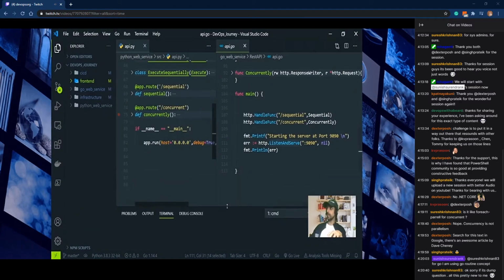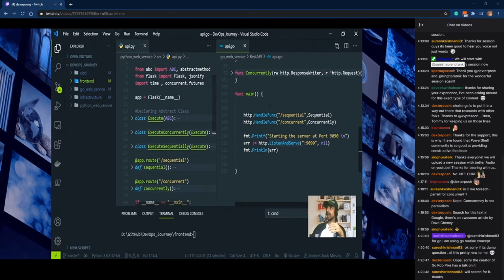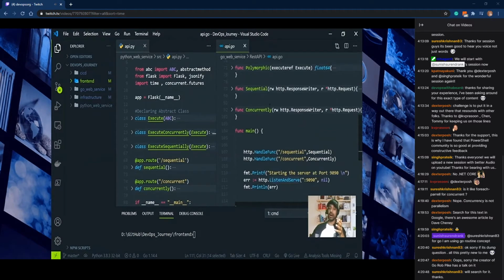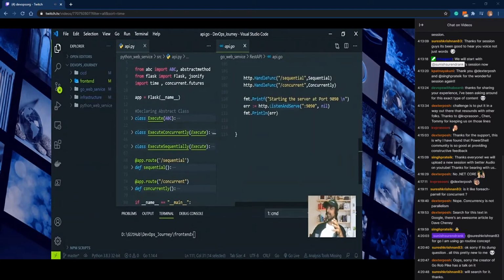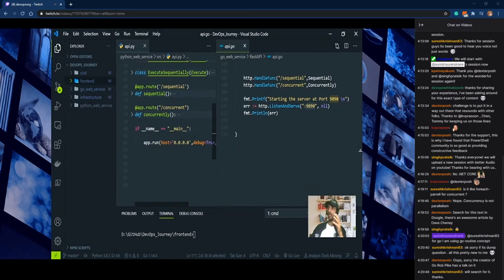So you can see that I have the Python script open on my left side, and my Go web service written on the right side. As we said, the Go will be listening to 9090 and the Python will be listening to 5000.